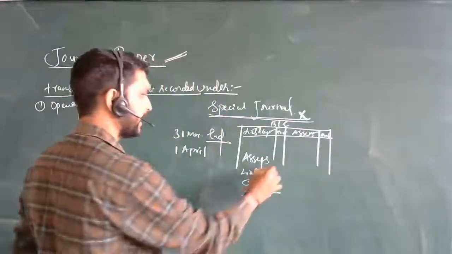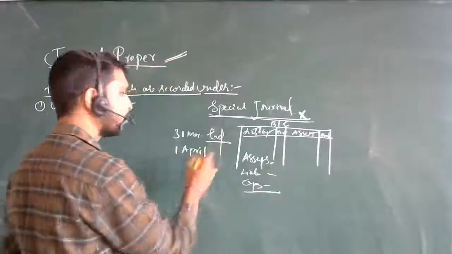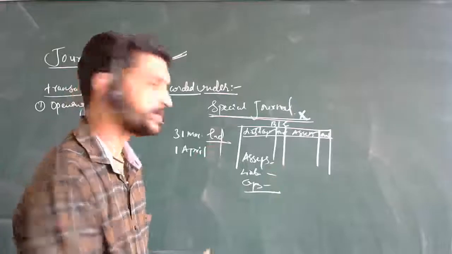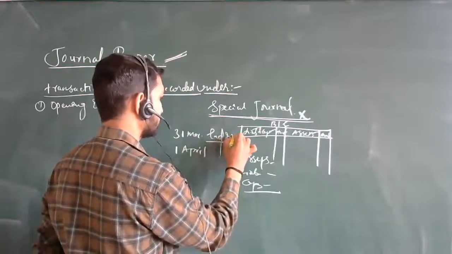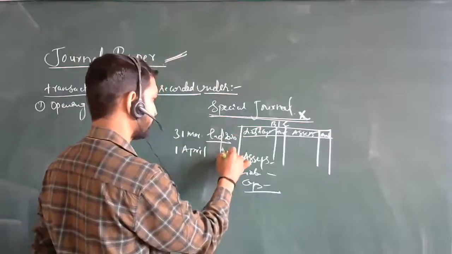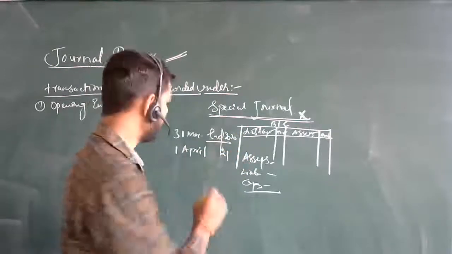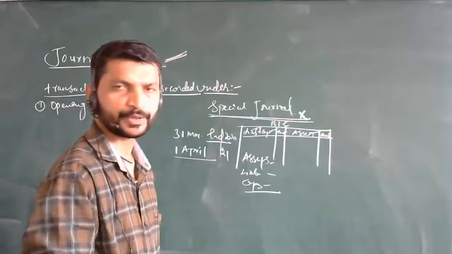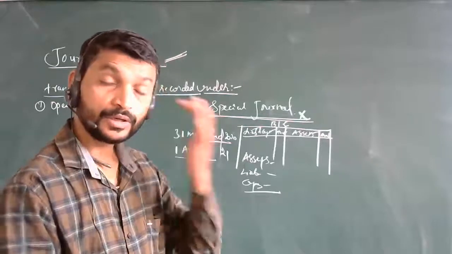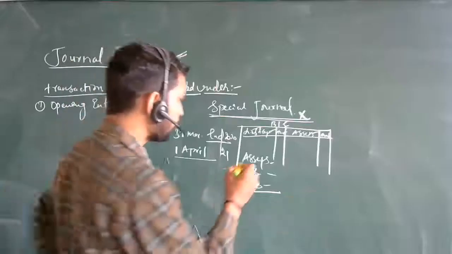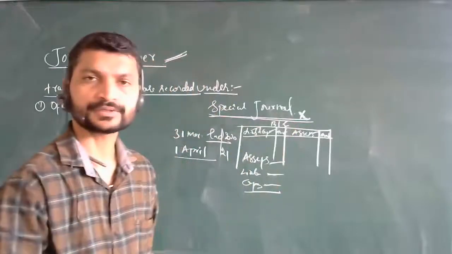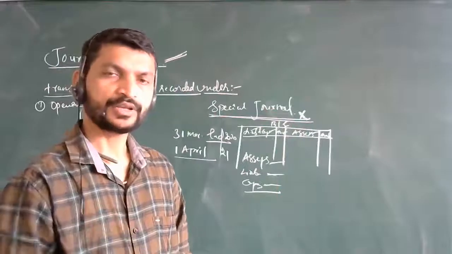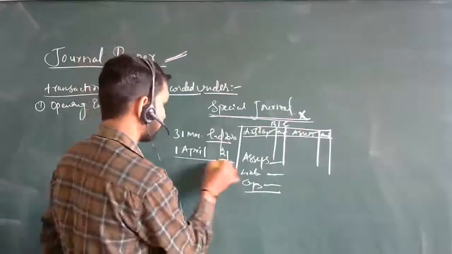Why are you not taking these points in the opening of the books of this year? This was 2020 and this is 21. The new year we are going to start on 1st April 2021. So at that time, why are you not taking these entries in the special journals? That is the reason we are going to know here.